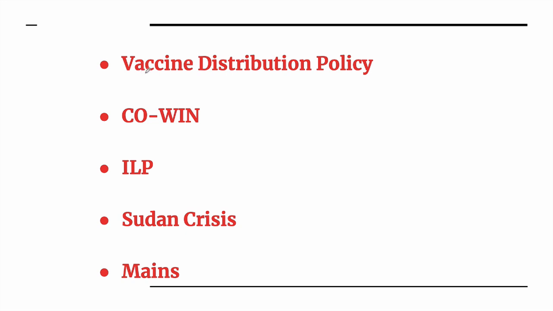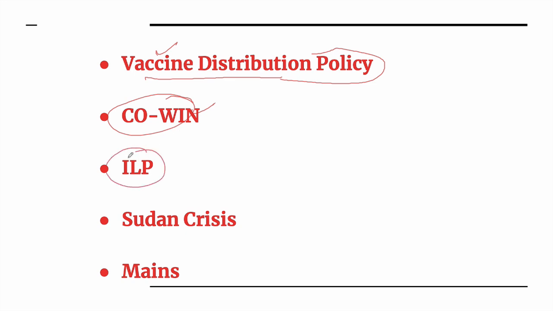So let's discuss today's topics. The first topic is related with vaccine distribution policy. Certain points are given in this article, so we will discuss about it. We will also discuss about the COVID prelims specific question that can be framed. Next topic is related with inner line permit system, a question can be framed in GS paper 3. And we will also try to understand certain aspects related with the Sudan crisis. This topic is related with international relations. In the end, I will give you the mains question.